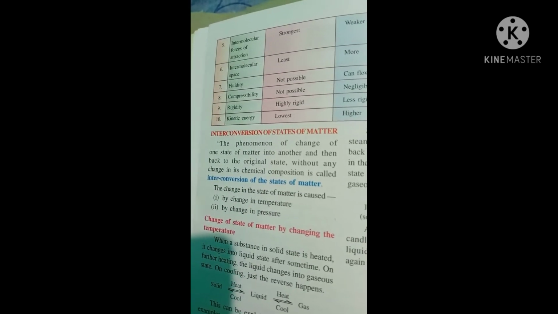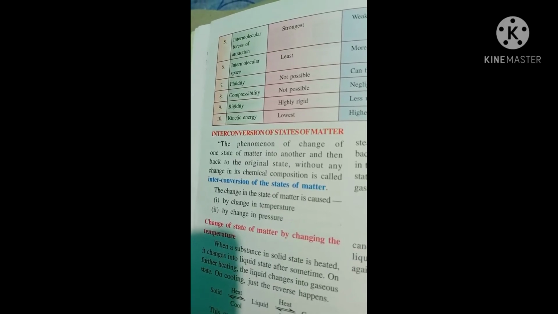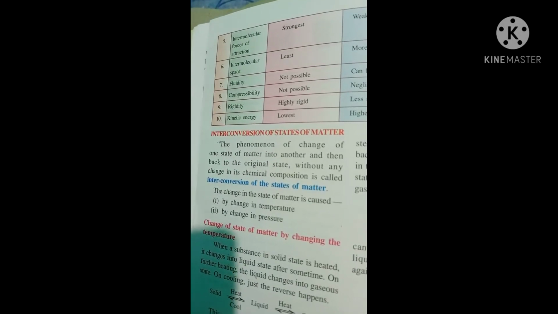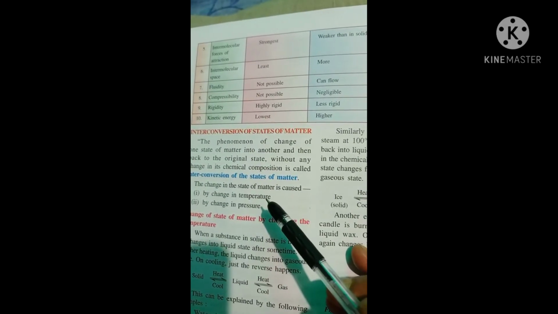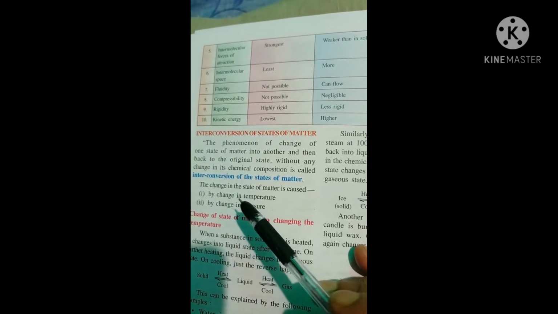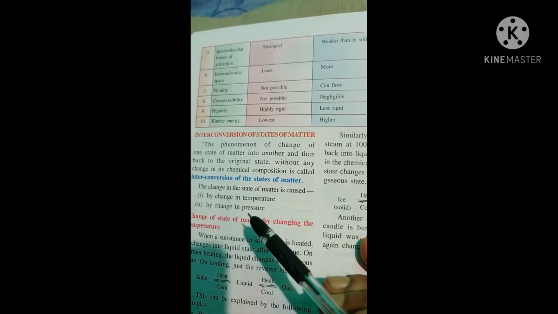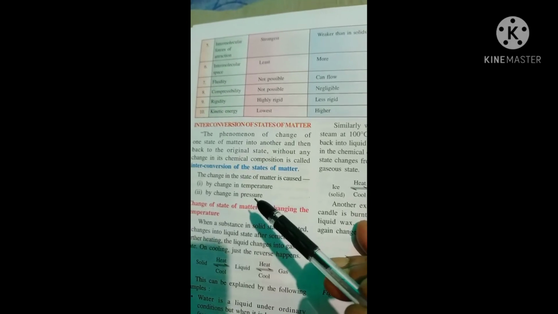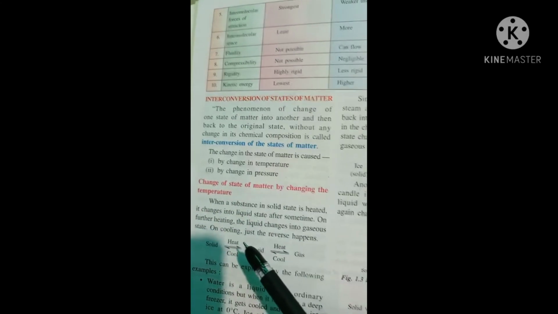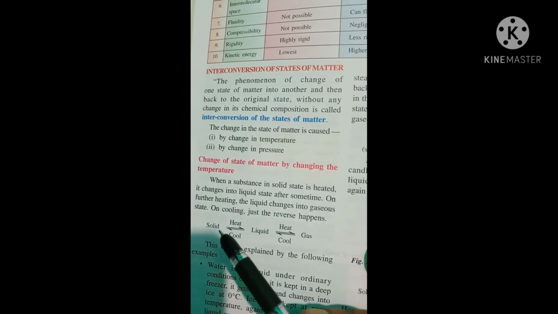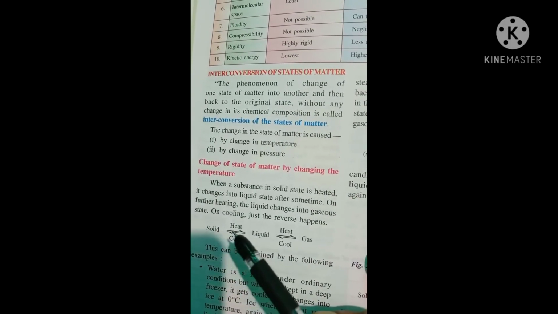Change of state of matter can be brought about by two factors. One is when we change the temperature, means either we increase or decrease the temperature, or by changing the pressure. See, change of state by changing the temperature. This is something common we have studied in early classes 4, 5, 6.